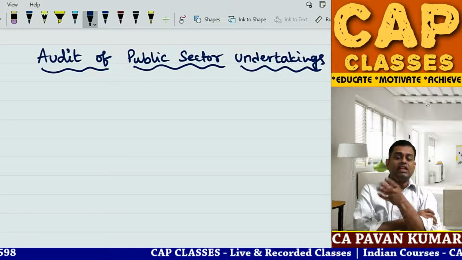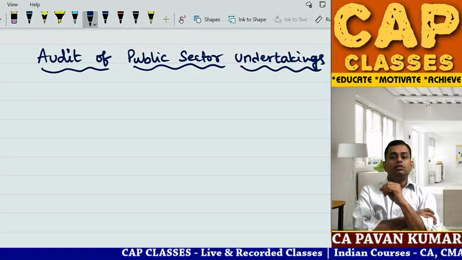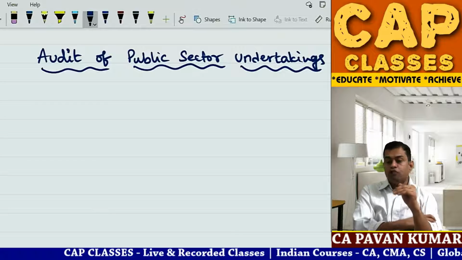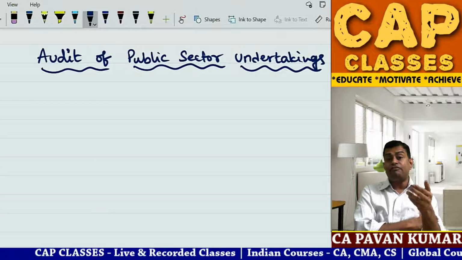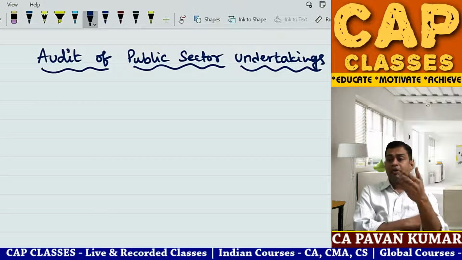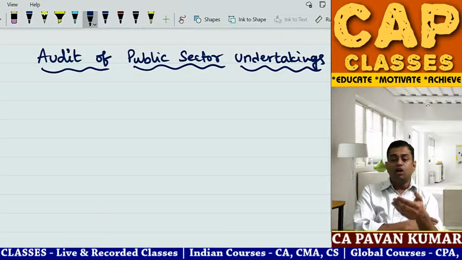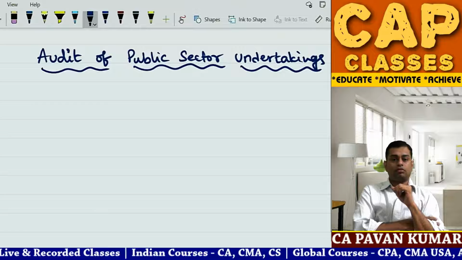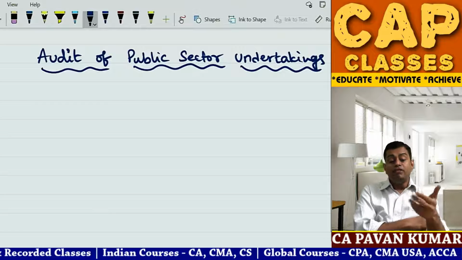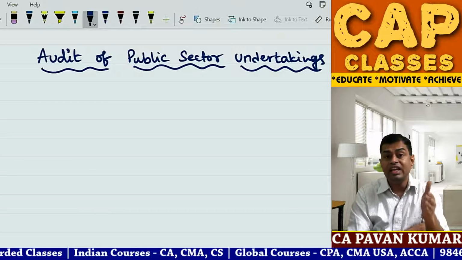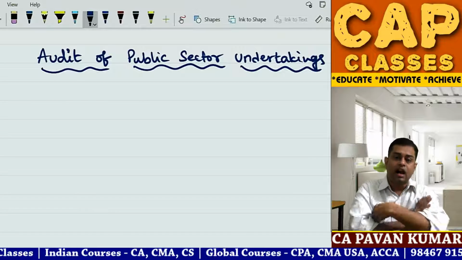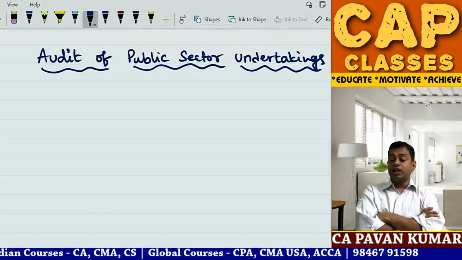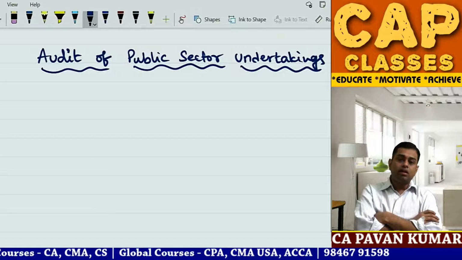So there is one managing director of the company, and he bought a car with 1 crore rupees. Already the company is overburdened. The company is not generating enough profits to pay the shareholders, the other stakeholders, the landlords, the employees. But he purchased one car worth 1 crore. As an auditor, what will you do? Can you ask the MD why he purchased this car?